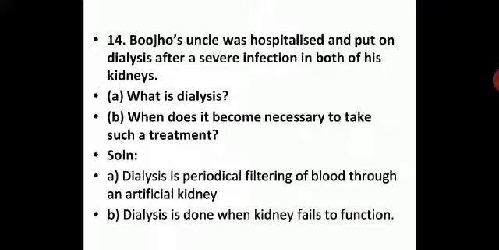because the kidney helps in filtering blood, and if the blood is not filtered, all your body will have carbon dioxide rich or toxic blood spreading in your body, and that can lead to coma. It can lead to multiple organ failure, that can lead to death. That's why an artificial kidney is used as a treatment for filtering blood, and dialysis is done when the kidney fails to function. This is when it becomes necessary for such a treatment, and we should be very careful about our kidney. And the kidney is a body filter, as you know. I hope this is very clear with you.